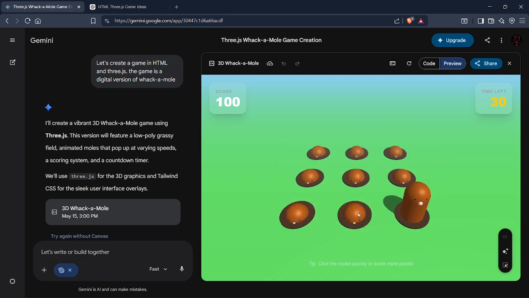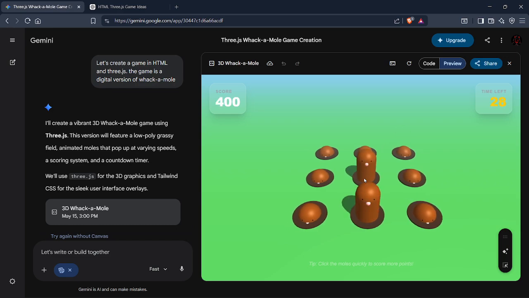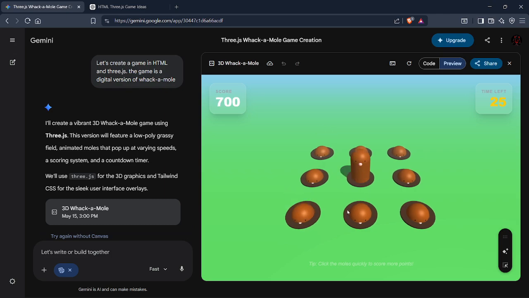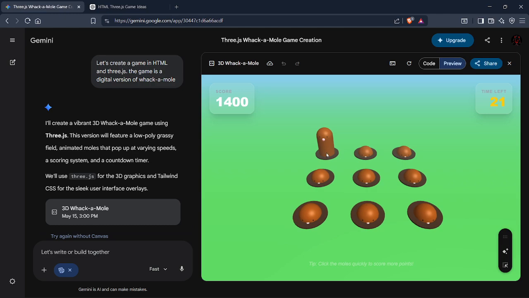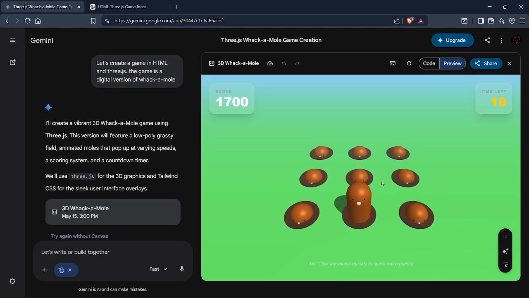Time left. Okay, so as you can see, this is pretty nice. Oh my god, that is crazy. That is actually crazy.